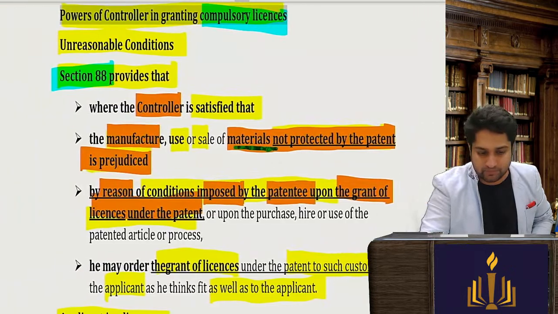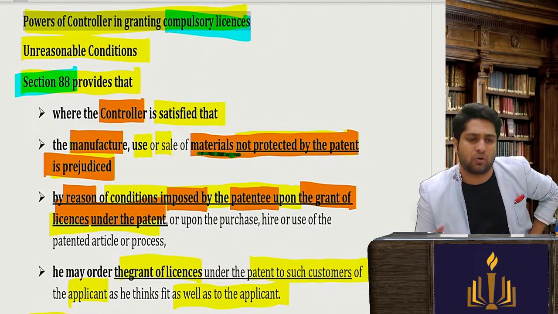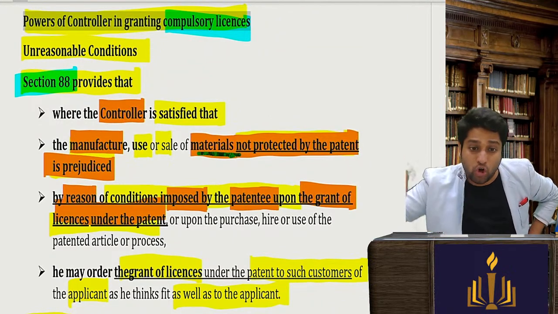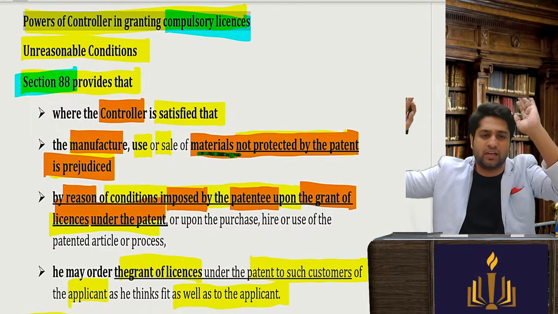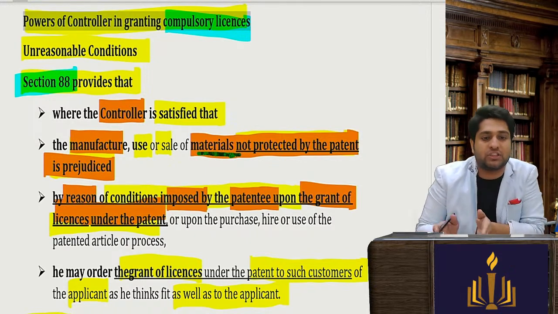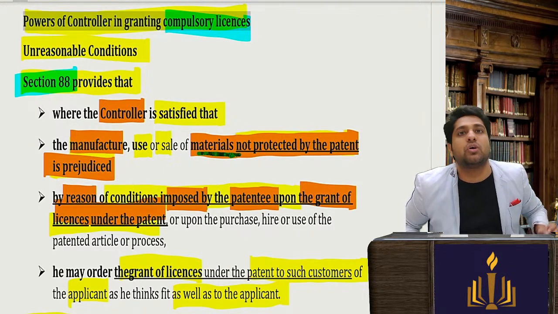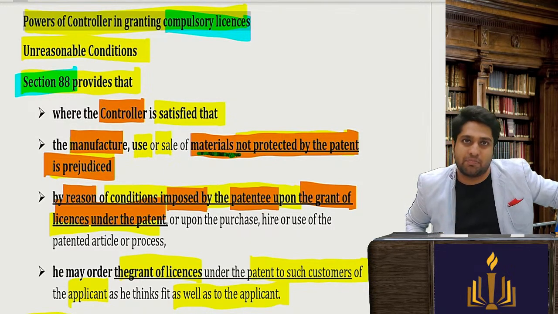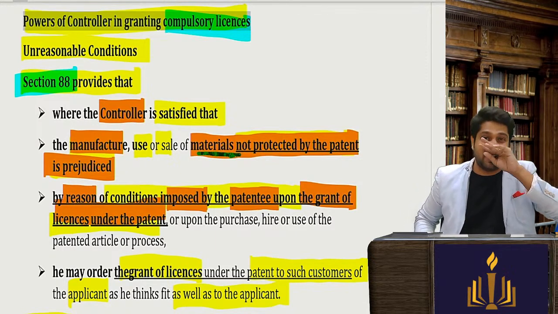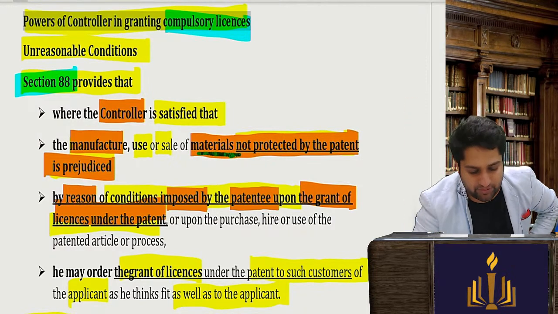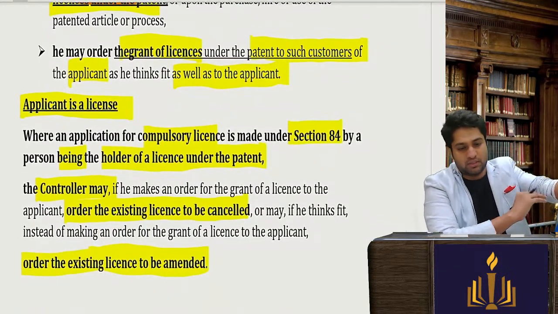Now let's read and understand. Section 88 provides that where the controller is satisfied that the manufacture of materials not protected by the patent is prejudiced by reasons of conditions imposed by the patentee upon the grant of license under the patent, so the terms and conditions of your license under the patent are affecting something which is not protected by the patent. Some other thing is getting affected. Then he may order the grant of license under the patent to the customers.